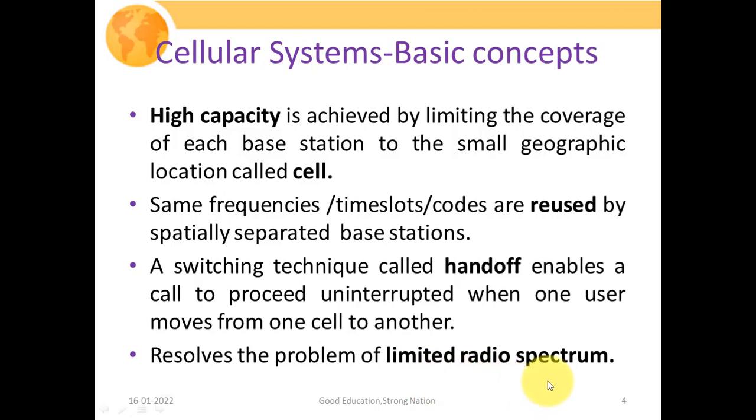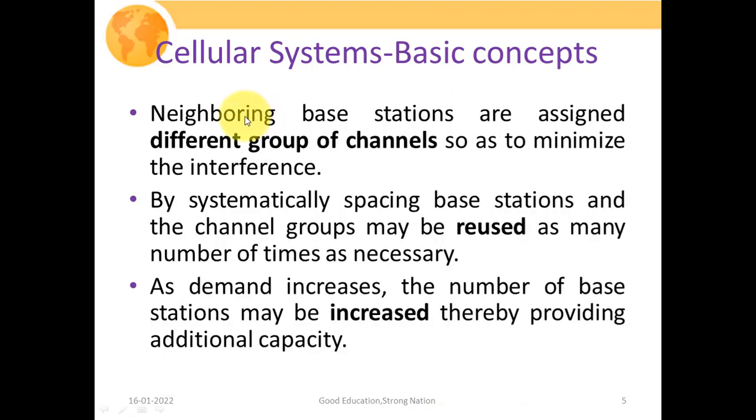What else we will do is, neighboring base stations are assigned different groups of channels. Here by channels we mean frequency bands. So we have to provide neighboring base stations different frequency bands in order to minimize interference. If all the base stations follow the same frequency bands for their signal transmission, then interference will take place anyhow.